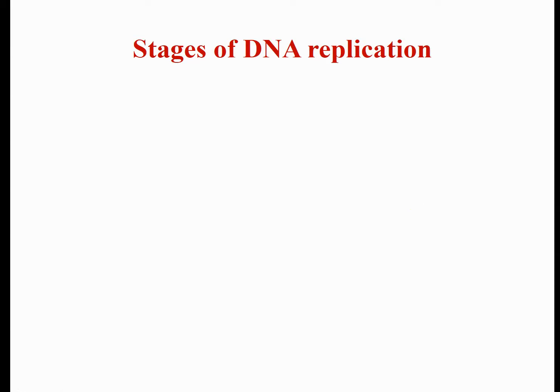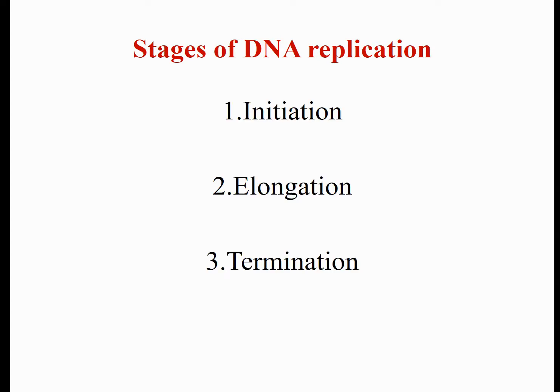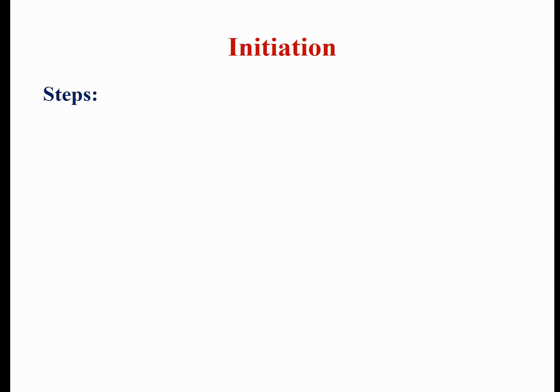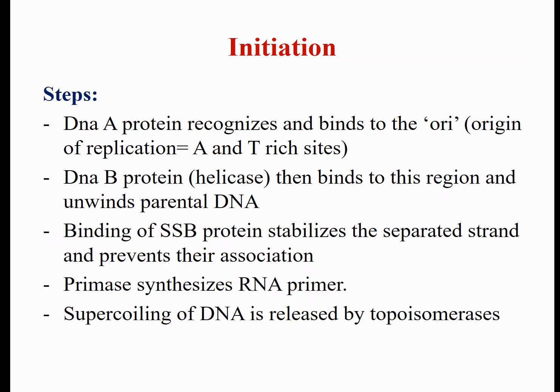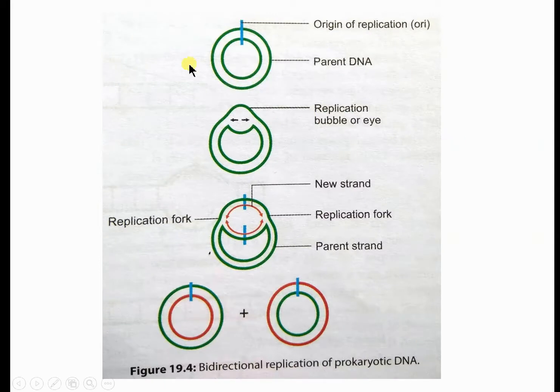Now, what are the stages of DNA replication? There are three stages of replication: initiation, elongation, and termination. What happens in the initiation phase of replication? First, suppose this is a eukaryotic or prokaryotic DNA in one cell. So how can it be doubled?